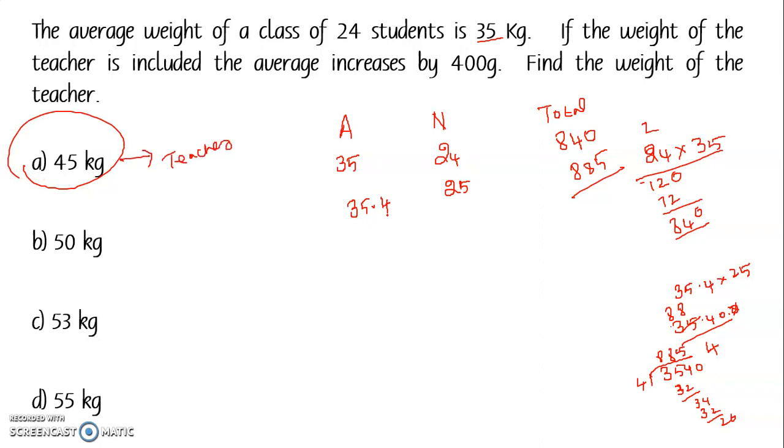Okay, so why we added it as 0.4 is because this is 400 grams. If it is 4 kg, then we'll add it as 35 plus 4. So this is very important in this one, adding the number of persons.